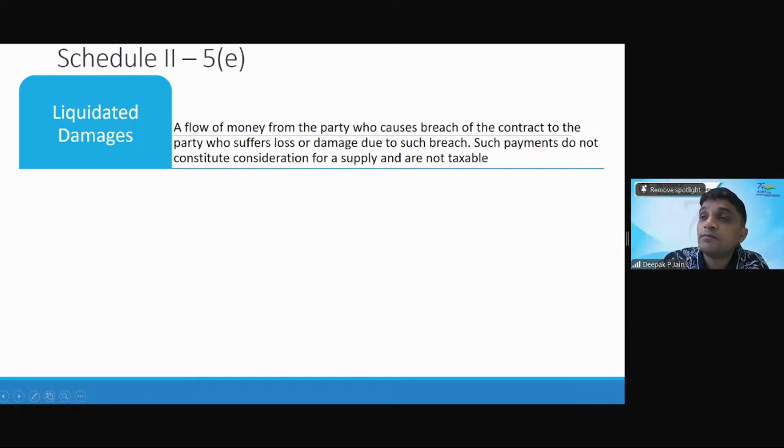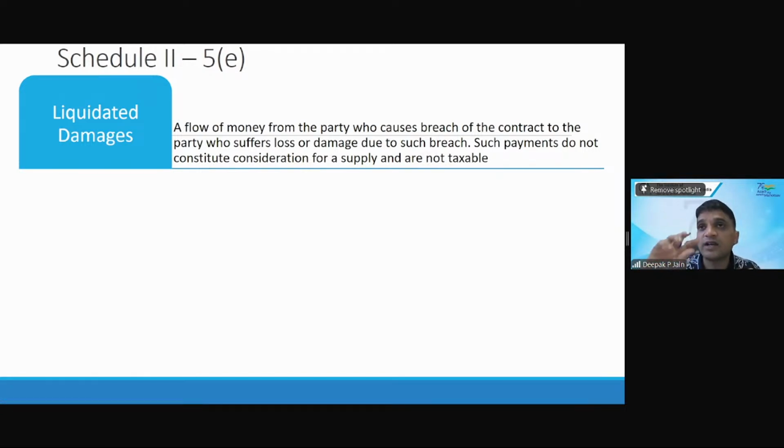Or if some product is being delivered, like some machinery is being installed, and this machinery doesn't become operational within 7 days after being installed, then I cannot return it because it's big machinery. So you have to pay me damages for it. That is called liquidated damages. Now, is this liquidated damages under 5E in terms of an act to refrain? No, it's not refrain. Is it an act to tolerate? That was the question, whether you're tolerating that there is a damage, so you're paying me. Then the board clarified that it is a flow of money from the party who causes the breach of contract to the party who suffers loss or damage due to such breach. So it is only a compensation.